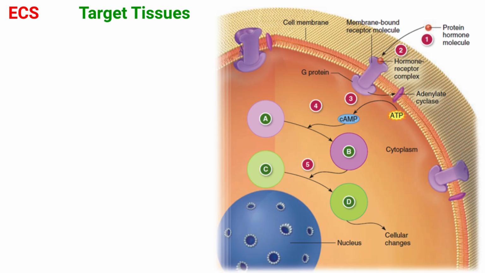Steroid hormones and thyroid hormones can directly cross the membrane and fit into receptors inside the cell where the function will be carried out. They do not need a second messenger.